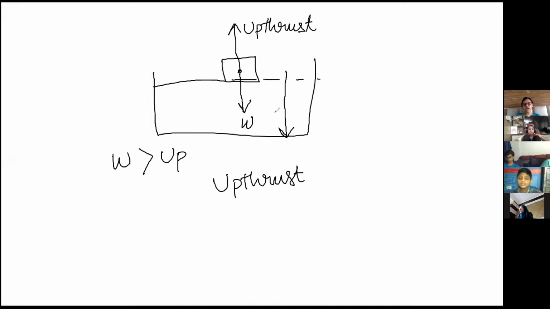So what I am explaining, whenever in water or in any liquid an object is there, two types of forces act on the object. What are the two forces which act on the object, Amina? Tell me. Upthrust force and gravitational force. Correct. Upthrust and gravitational, and both the forces are acting in opposite directions. Okay. So whenever your weight is more than upthrust, the object will move down, and when your upthrust is more than weight, your object will move up.